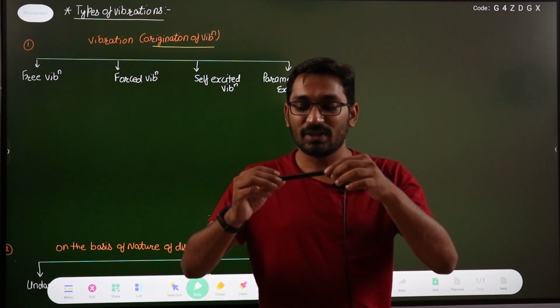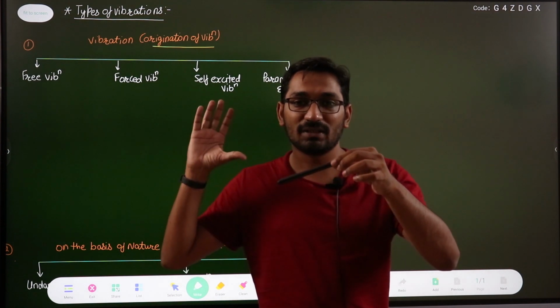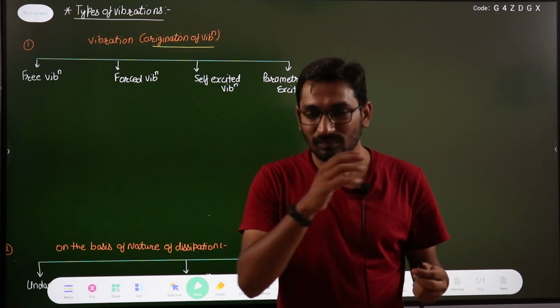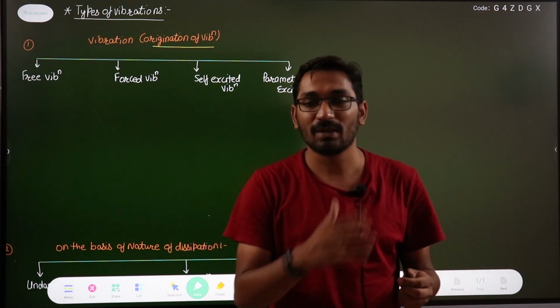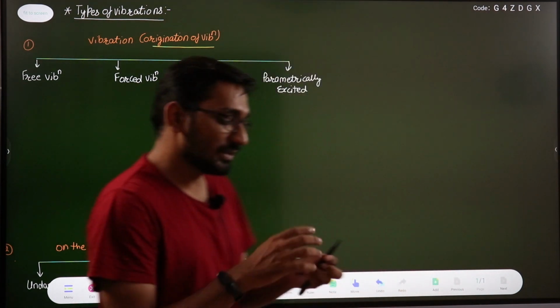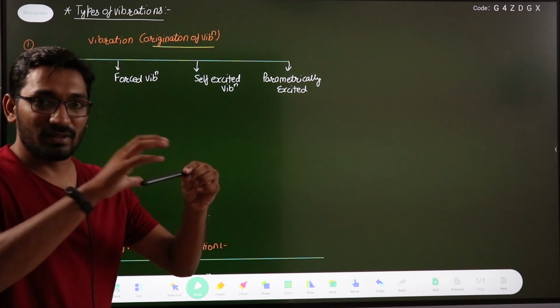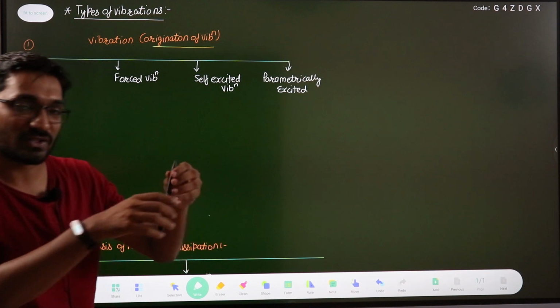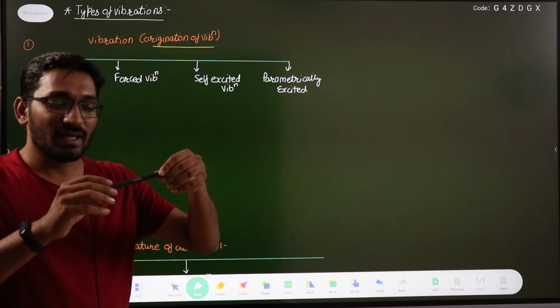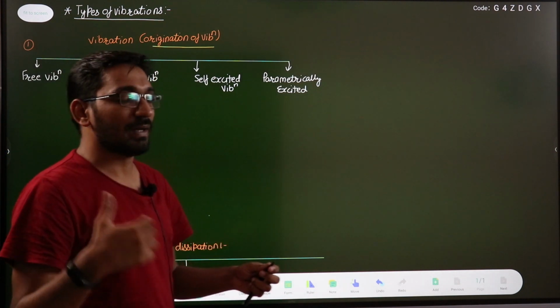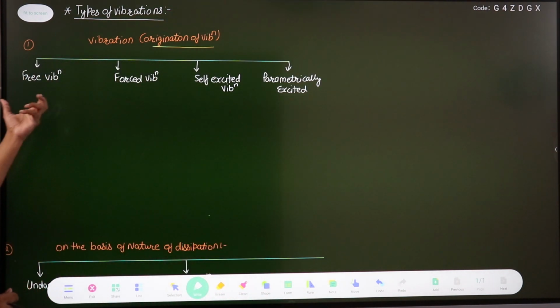If I disturb this equilibrium position and leave the system, then the system will undergo to and fro periodic motion because of its self energy, right? We can say that once the system is disturbed from its equilibrium position and then you leave it, then the system will be doing the to and fro periodic motion. Then we can say that that type of vibration is your free vibration.